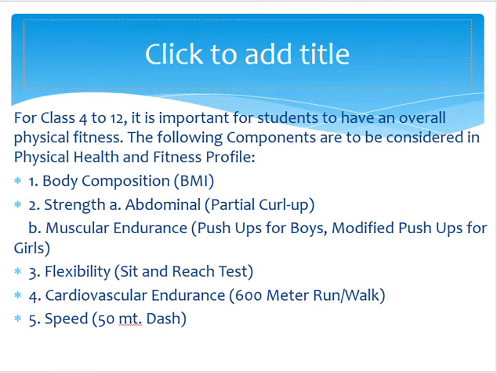After the flamingo test, for classes 4 to 12, that is age group 9 to 18, as I told earlier, body composition BMI is the same as the earlier test. Then we have strength, abdominal partial curl up. For muscular endurance, push-ups for boys and modified push-ups for girls. For flexibility, we have the sit and reach test. For cardiovascular endurance, we have the 600-meter run and walk, and for speed, we have the 50-meter dash.